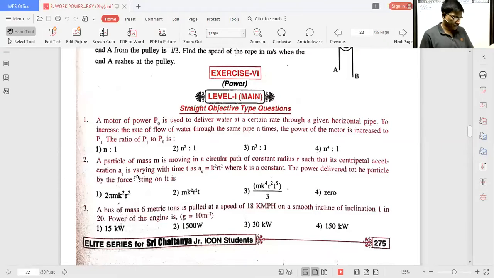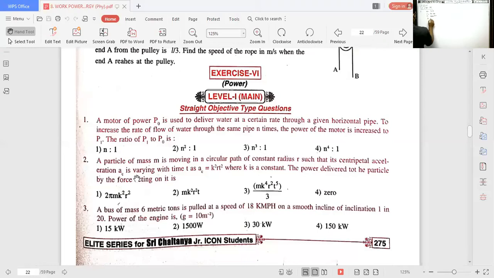A machine gun fires 360 bullets per minute. Each bullet moves with a velocity of 600 meters per second. If the power of the gun is 5.4 kilowatt, the mass of each bullet is dash. It was previously asked. Number of bullets fired is 360 bullets per minute, means t is equal to 60 seconds. Each bullet moves with a velocity v is equal to 600 meters per second, given.